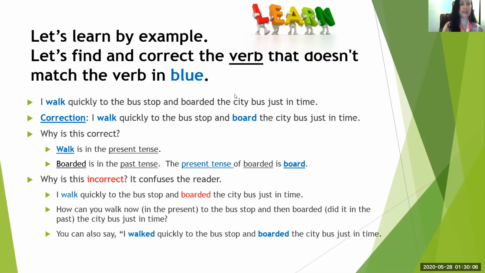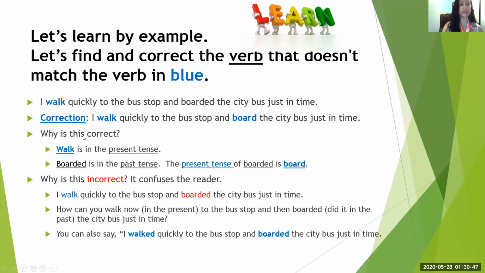So let's learn by example. Let's find and correct the verb that doesn't match the verb in blue. I walk quickly to the bus stop and boarded the city bus just in time. Okay, we're going to correct it. But first, I want you to notice the verbs here. Okay, we have walk and we have boarded. So does that make sense? Okay, let's review. I walk quickly to the bus stop and board the city bus just in time.